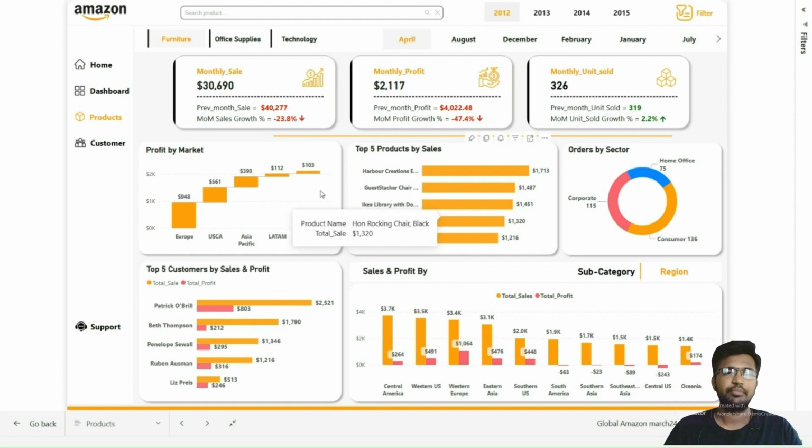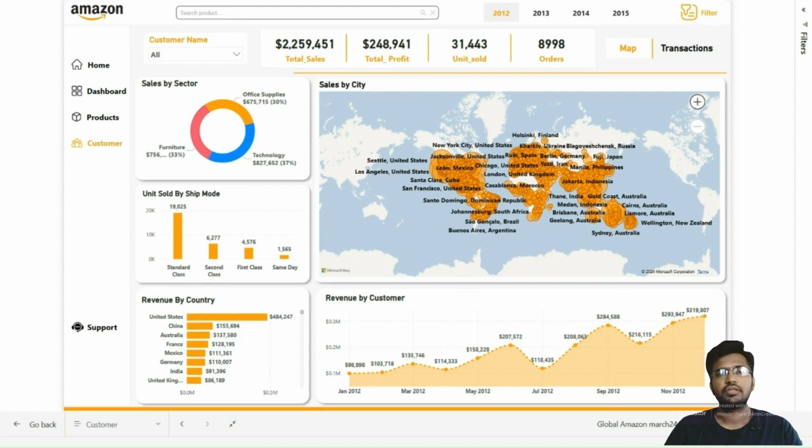Now we move to the next report page, that is customer analysis. This report page provides an overview of the customer analysis. It integrates various visualizations and key performance indicators to deliver insights into different dimensions of the business.